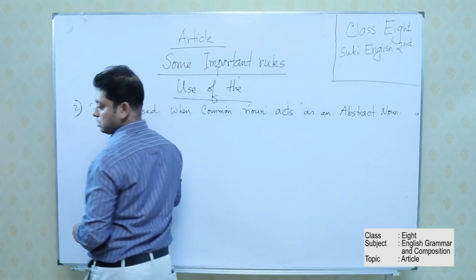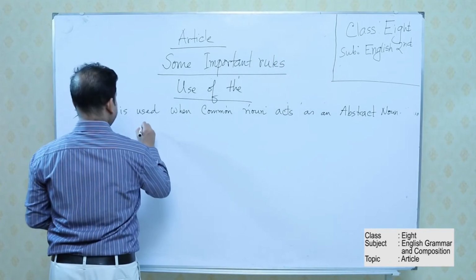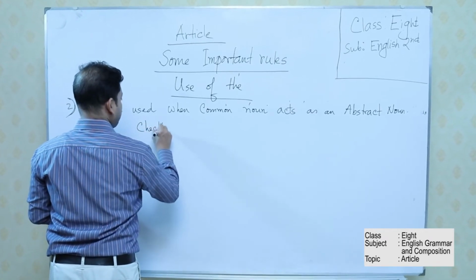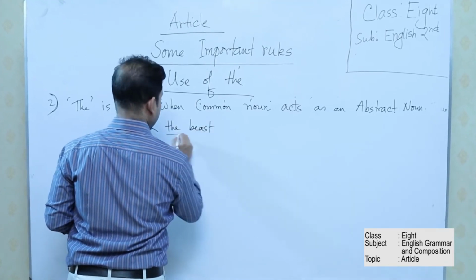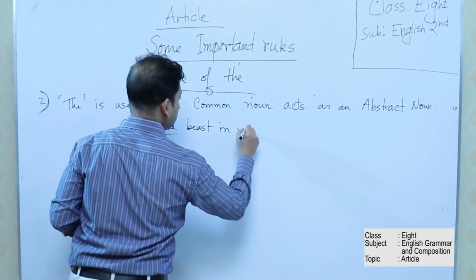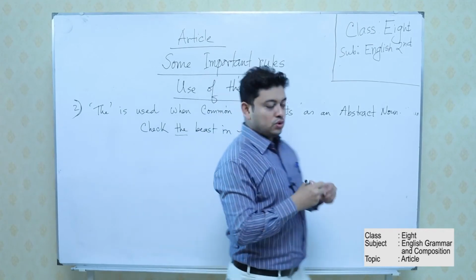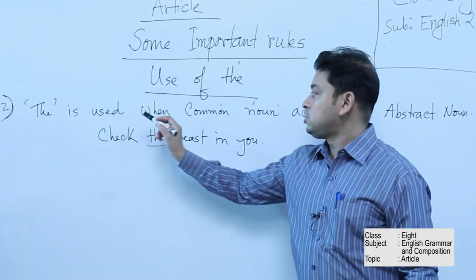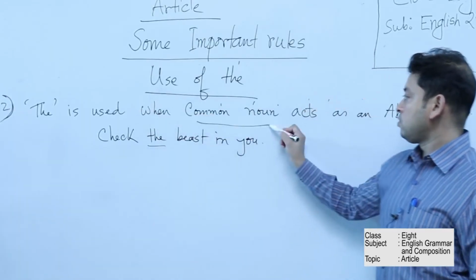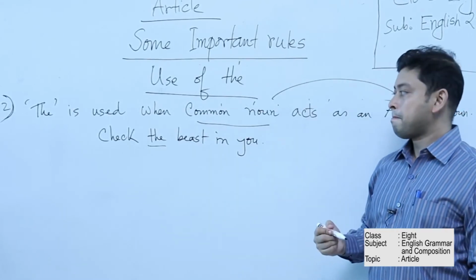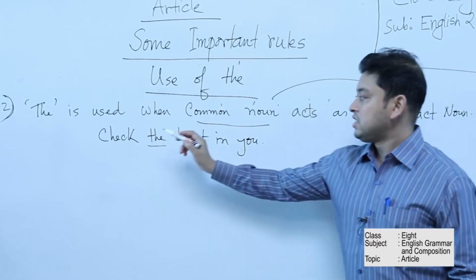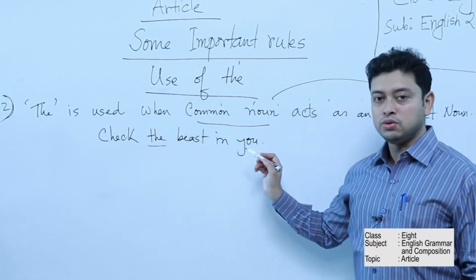Now the example is, check the beast in you. So here the is used when a common noun becomes an abstract noun or acts as an abstract noun. Example is, check the beast in you.